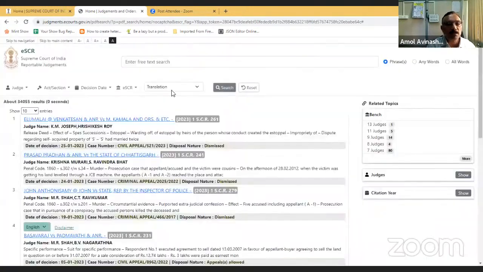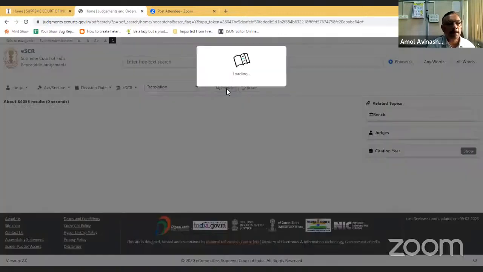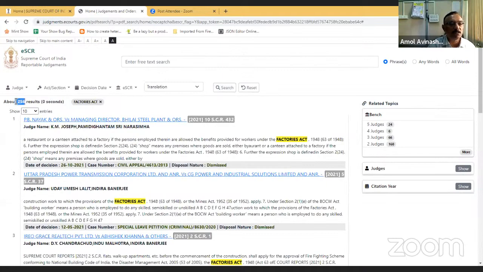Next search criteria is act and section. If you are searching for a particular act or section, say I'm entering Factories Act, then I'll get 256 judgments where the Factories Act is referred. You can give whatever act you know and whatever section you want to search. Then accordingly the judgments where these acts are referred will be shown.